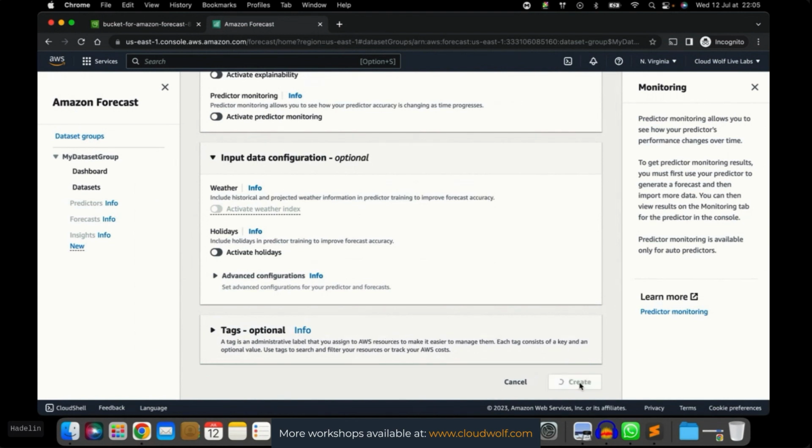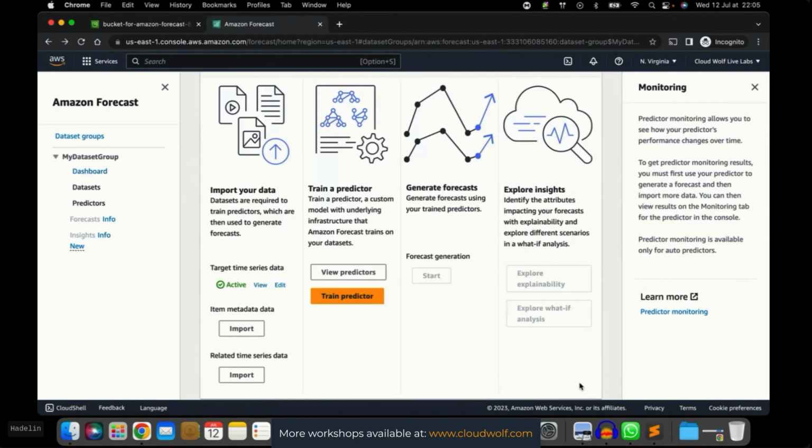Let's click create. Great. Okay, by the way, not to confuse: we just clicked create predictor and you now see train predictor. Don't confuse that as us having to train the predictor we just created. When we clicked create predictor, it not only creates the predictor, but it also trains it. So if you click train predictor here, it is just in order to create and train a new predictor. So we won't do that.